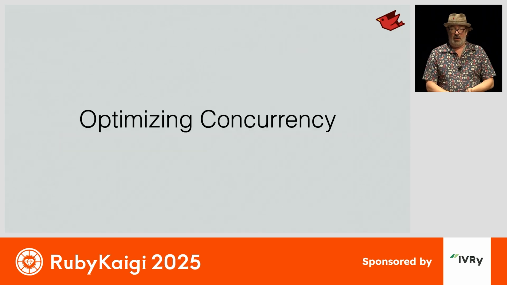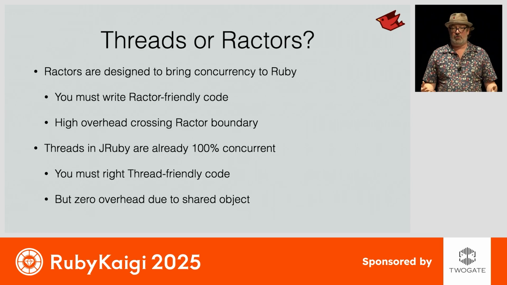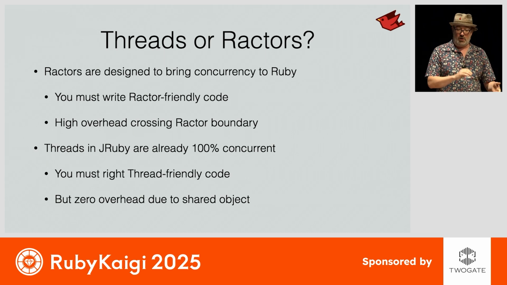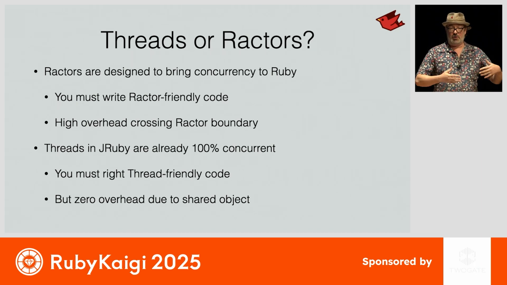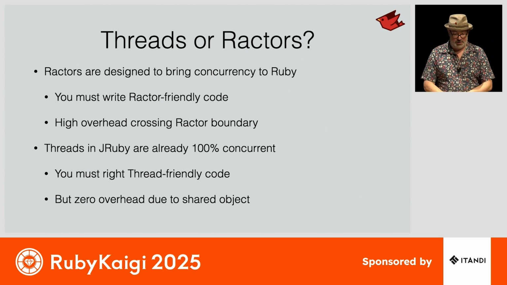So another area here, optimizing concurrency. We continue to hear lots about Ractors and how they're going to bring real concurrency to Ruby. I believe it's possible that Ractors can do that and can make it possible to use all the cores in your system, but writing Ractor-friendly code is pretty challenging, and even the Ruby core team is still struggling with the core and the standard library to make sure all of that can work in Ractors.